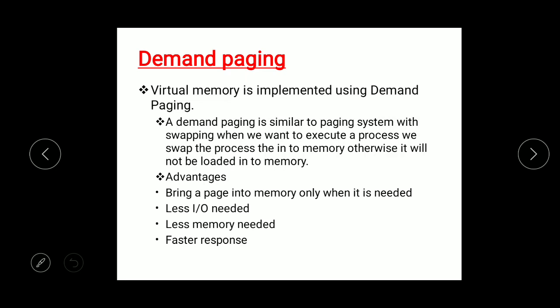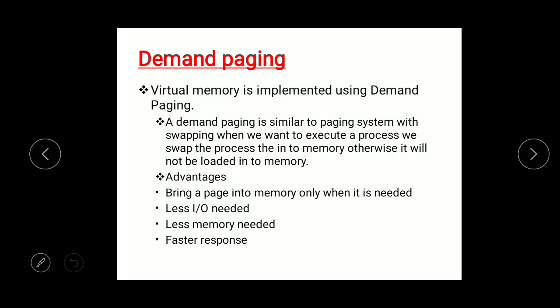The demand paging system is similar to a paging system with swapping. When we want to execute a process, we swap it into the memory. But rather than swapping the entire program or process into the memory, we swap only those pages which are needed from the secondary memory to the primary memory.